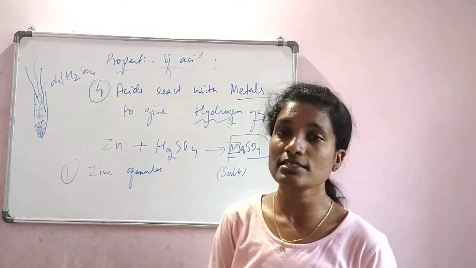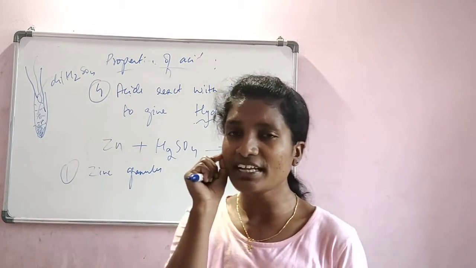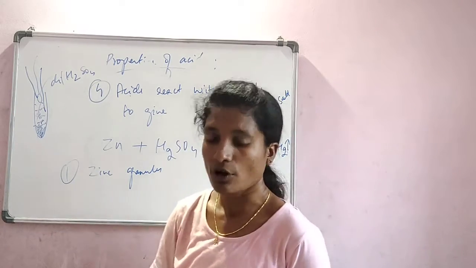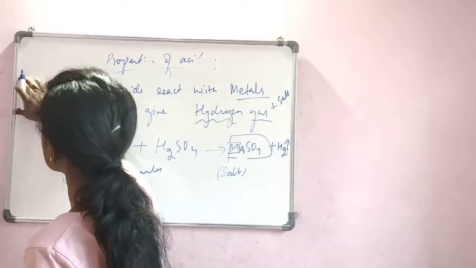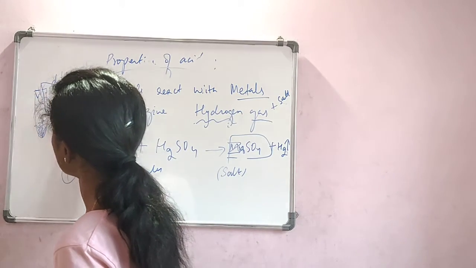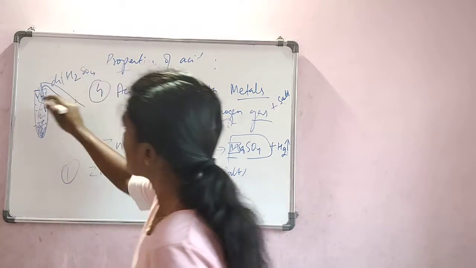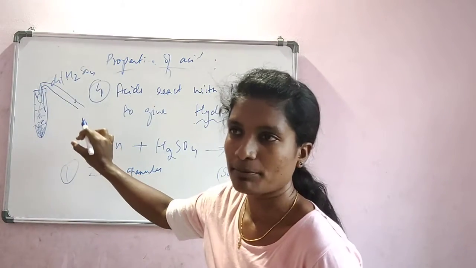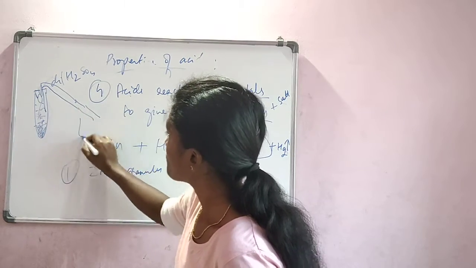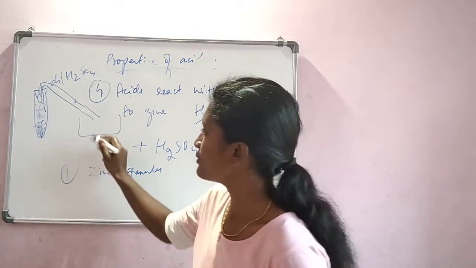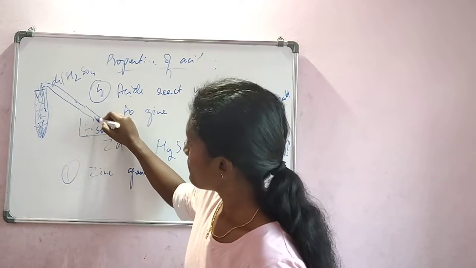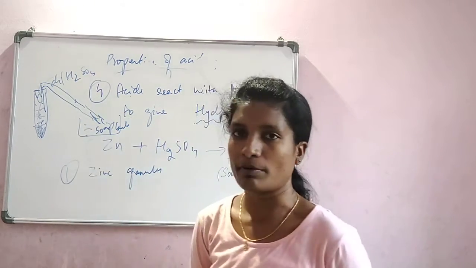What is that gas? It is hydrogen gas. But how do we detect that gas is hydrogen gas only? So, how do we do that? So, this test tube is covered with a cork and then get a connection, a kind of pipe connection, which is again a glass tube, and put that in a small jar which contains soap bubbles. There should be soap bubbles, so the gas should enter the soap bubbles.